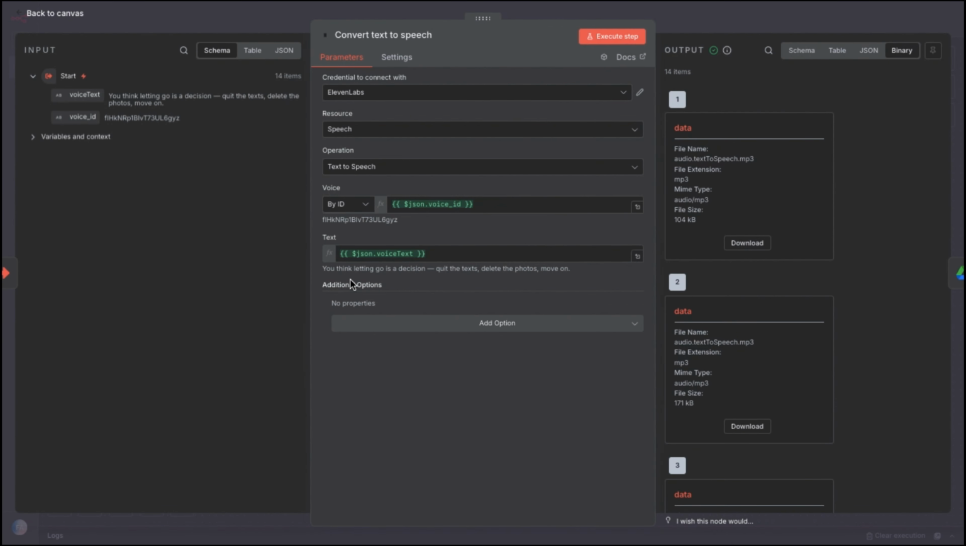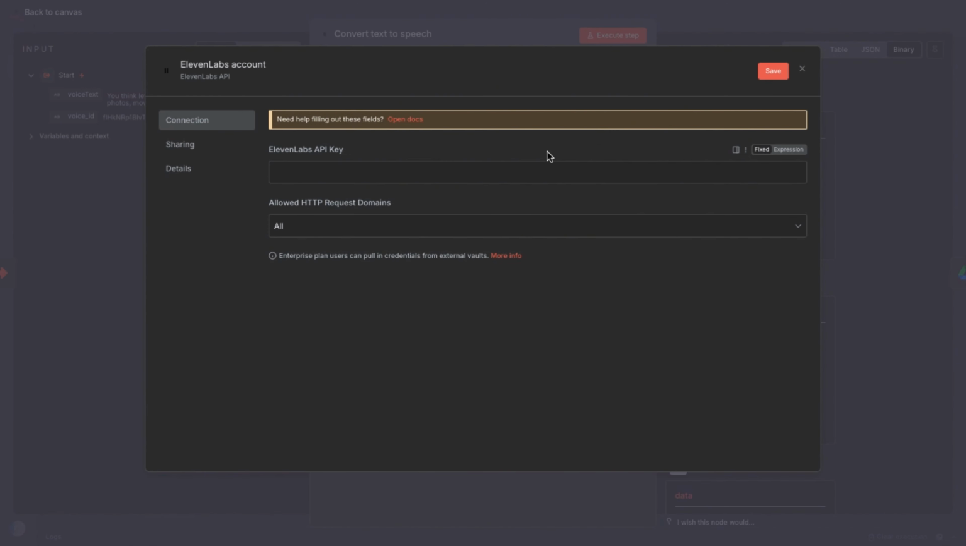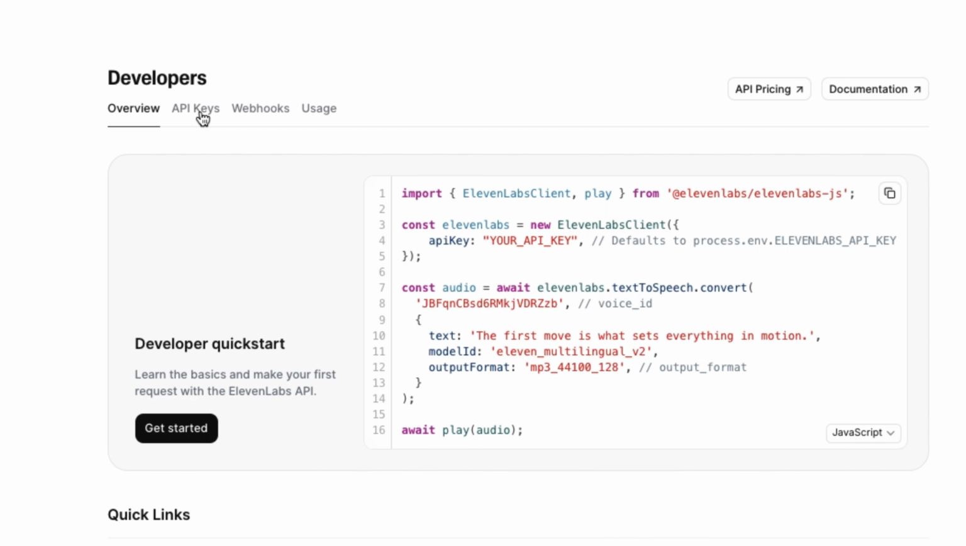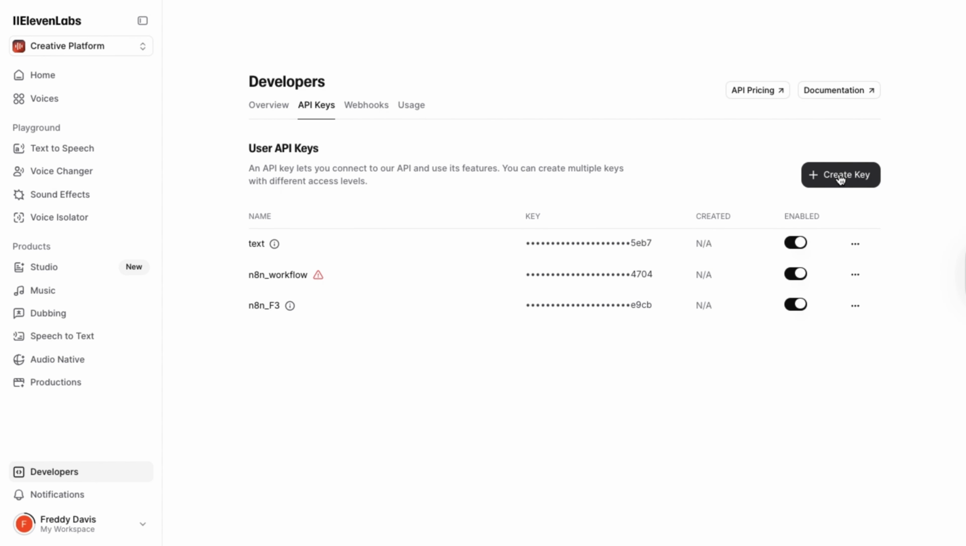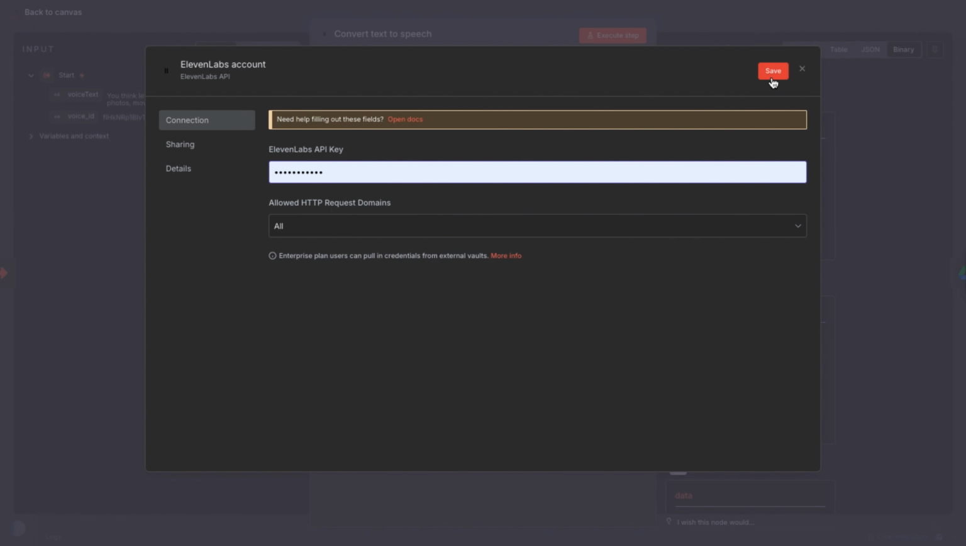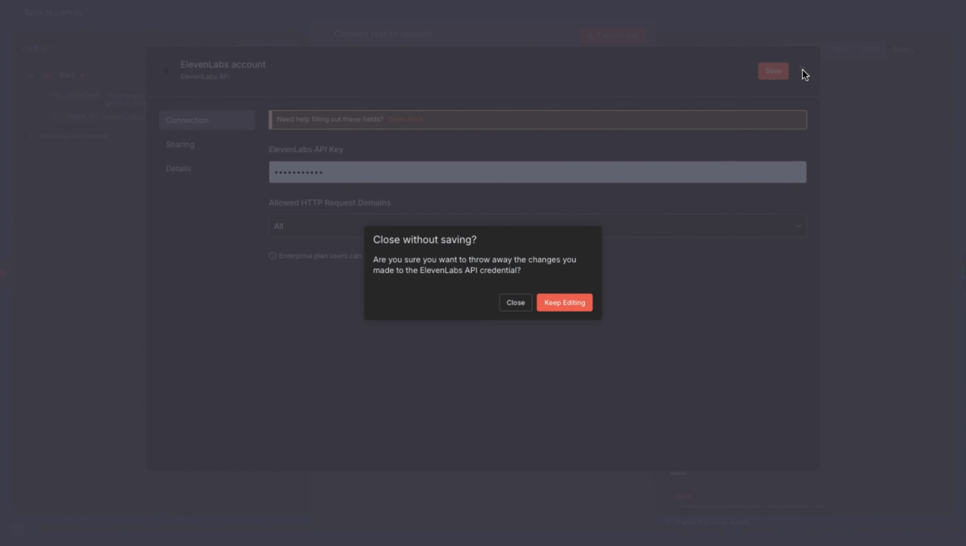Here, we're using an 11 Labs node, where we pass in 14 text strings along with the voice ID values. To connect 11 Labs to N8N, all you need to do is add your API key. Click Create New Credentials, head over to 11 Labs, go to Developers, select API keys, and finally click Create Key. Give your key a name, make sure you assign the correct permissions, then click Create Key. Copy your API key, return to N8N, paste it into the 11 Labs API key field, and click Save.